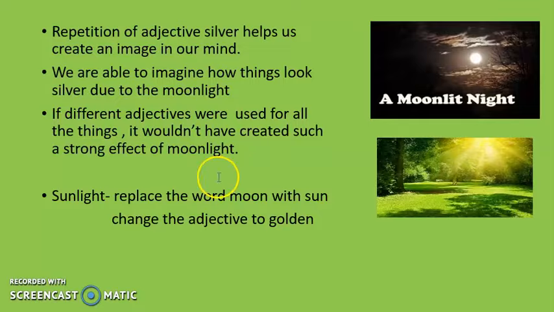Clear? And if you want to replace, okay, if you want to say, I want to write not about a moonlit night, but I want to write about a day. So we know that the sun shines in the day. So I'm going to talk about sunlight. So I would just replace the word moon with sun, and I could change the adjective to golden to describe the beautiful bright sunlight of the sun.